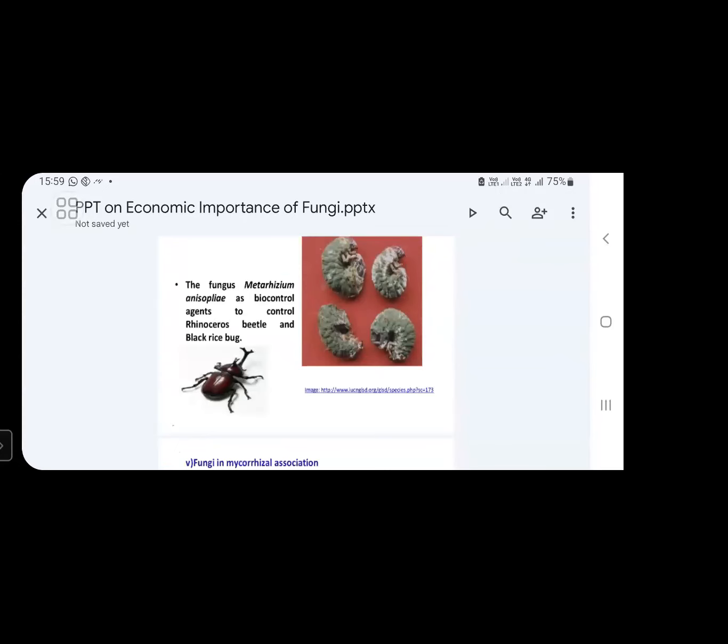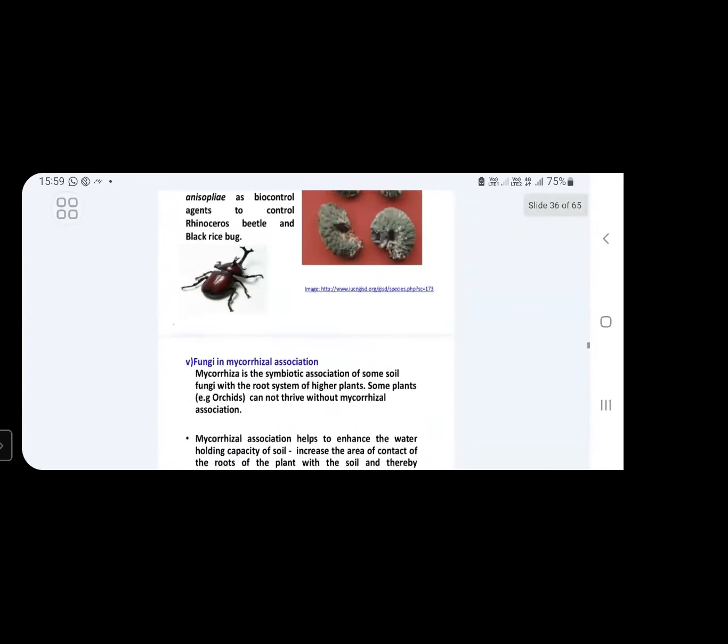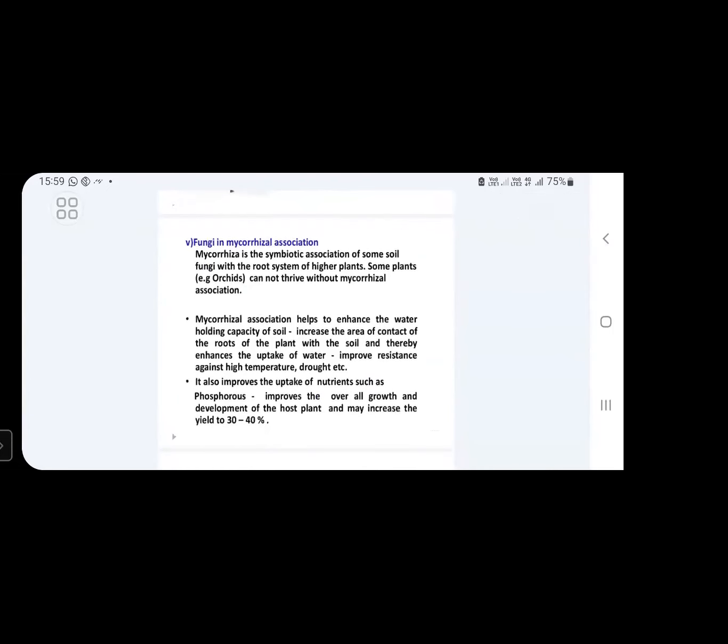One is Metarhizium anisophyllae. This also acts as a biocontrol agent. Here, this Metarhizium species is used to control rhinoceros beetles. Okay. Next, it is also used to control black rice bug.